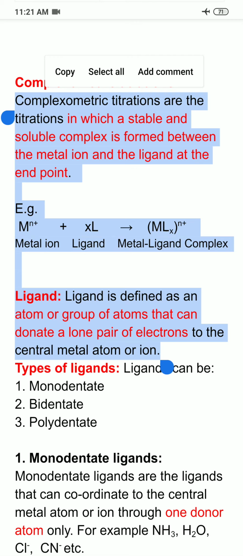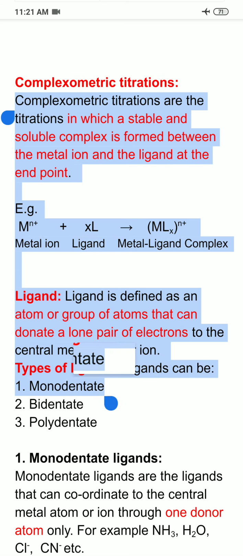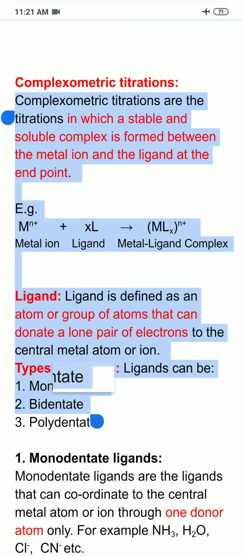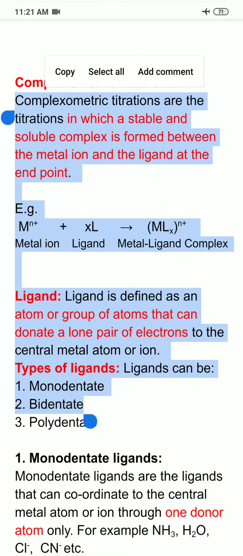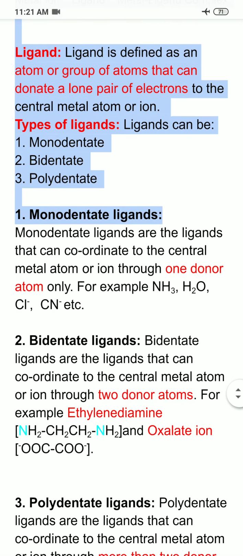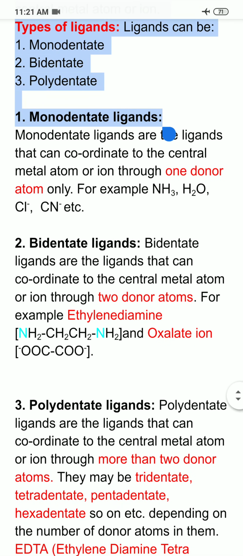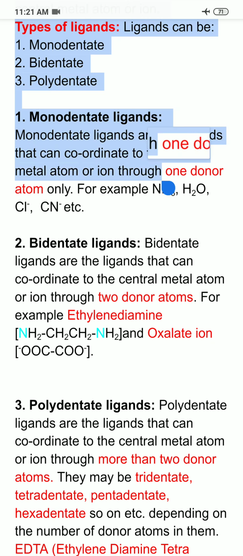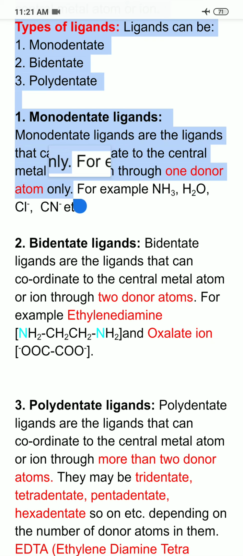Ligands can be of different types. So first type is monodentate ligand, second bidentate, and they can be of further different types like tridentate, tetradentate, and so on. So beyond bidentate we can say them as polydentate ligands. So first of all I am discussing monodentate ligands. As the name is suggesting, monodentate ligands are the ligands which can coordinate to the central metal atom or ion through one donor atom only.